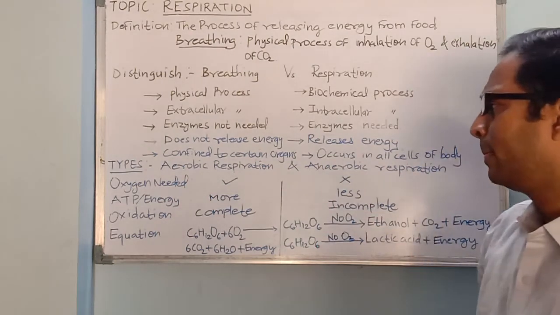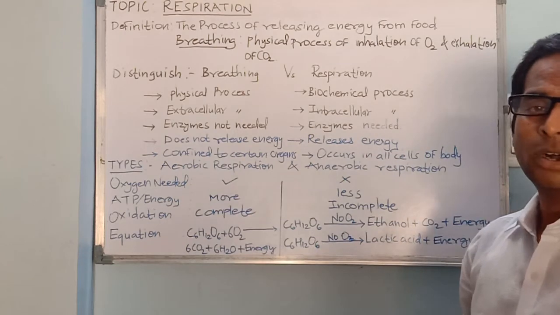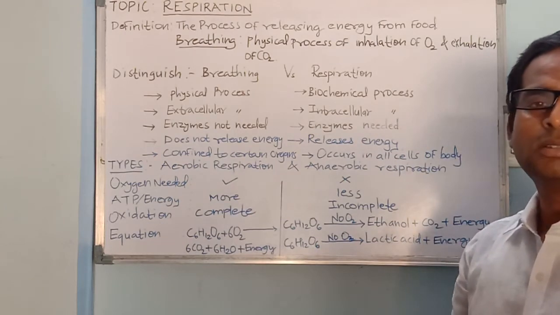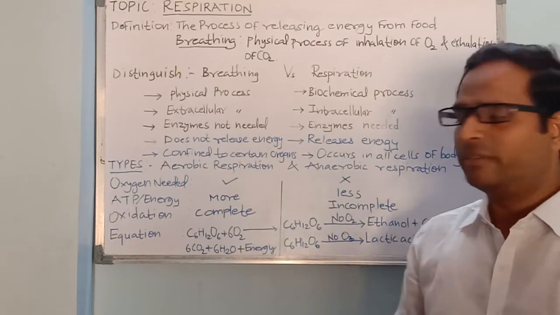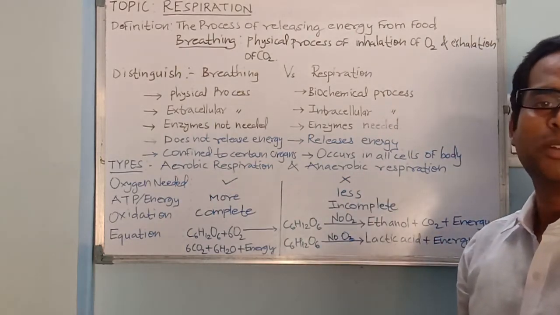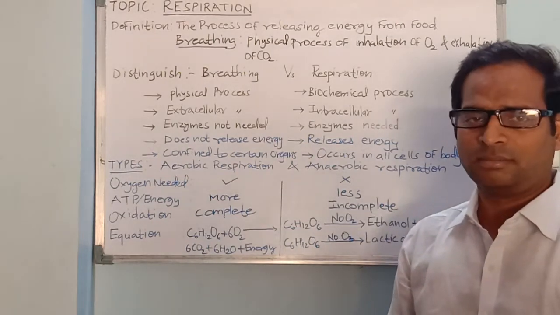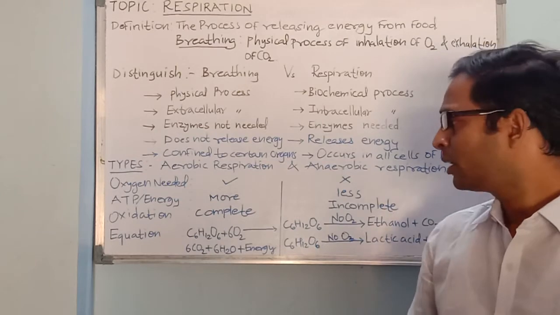Now, why do we call this aerobic respiration? Because it occurs in the presence of oxygen. Why do we call it anaerobic respiration? Because it does not require oxygen, that is, it takes place in the absence of oxygen.